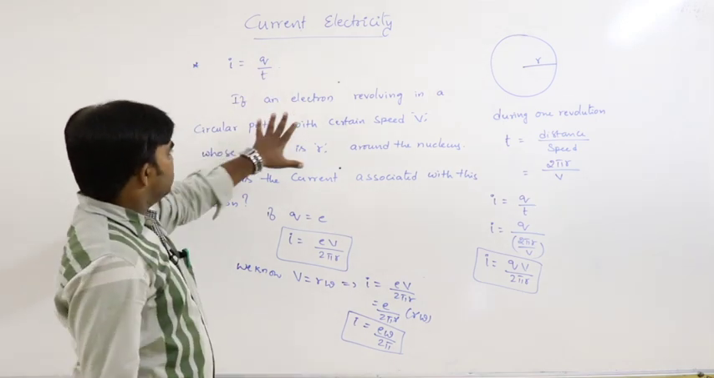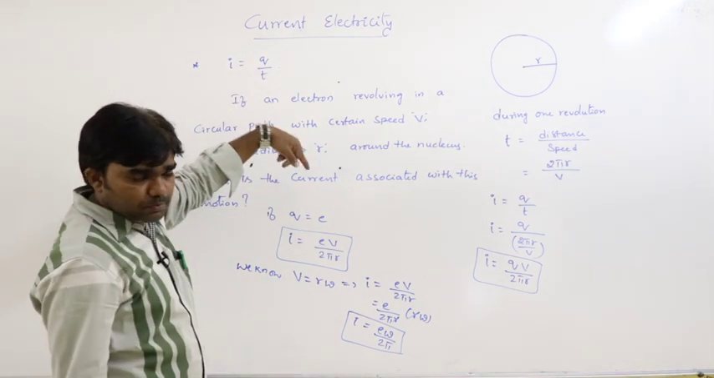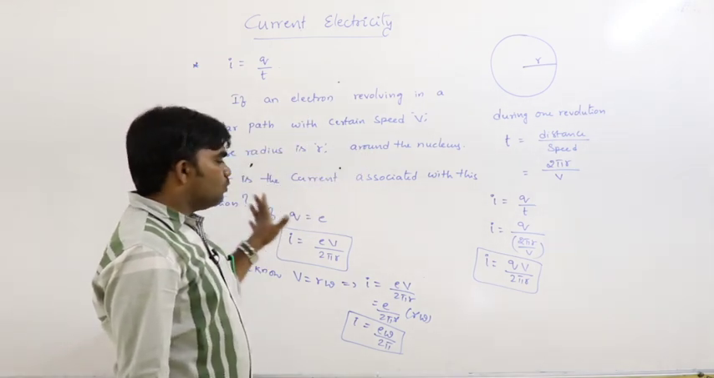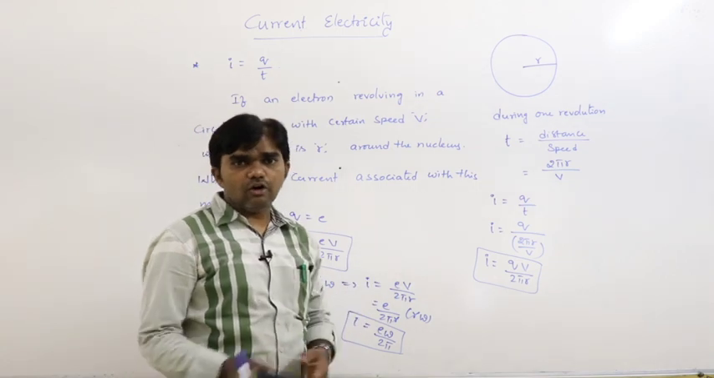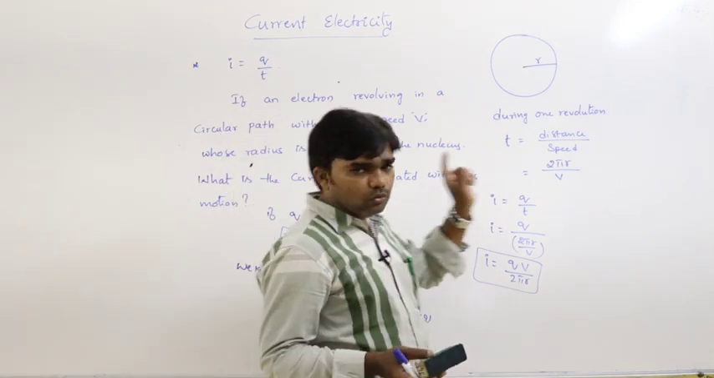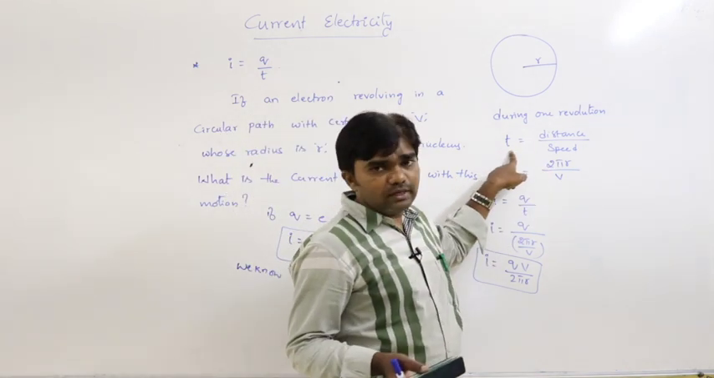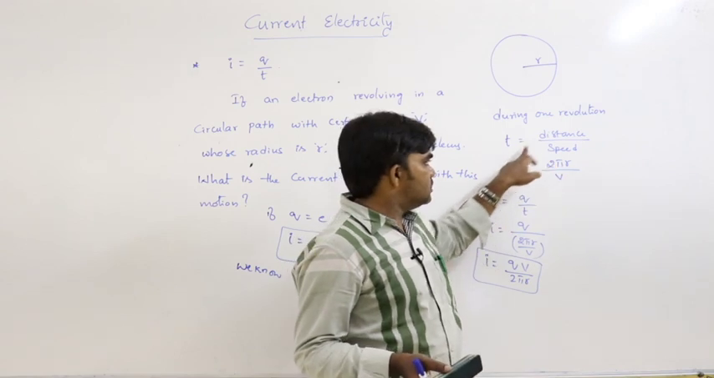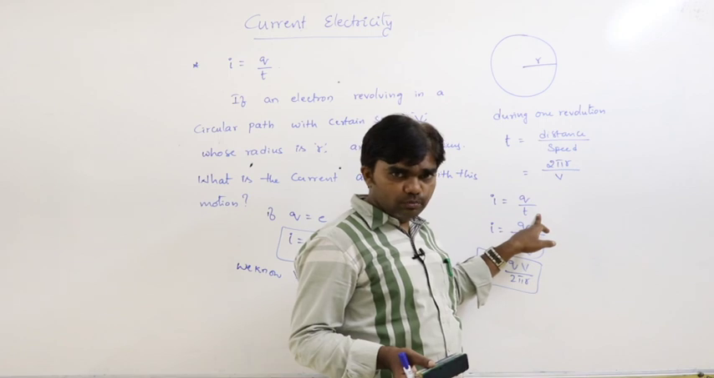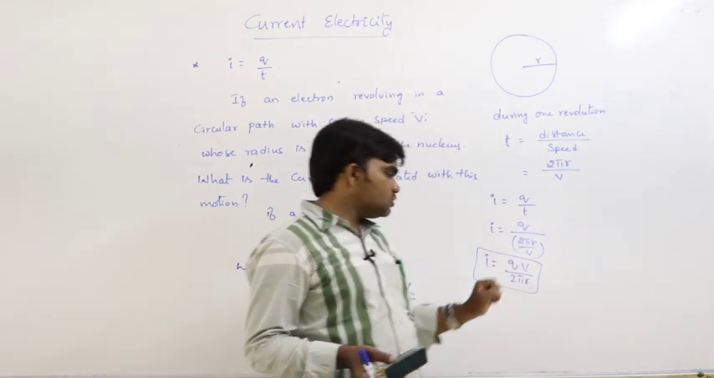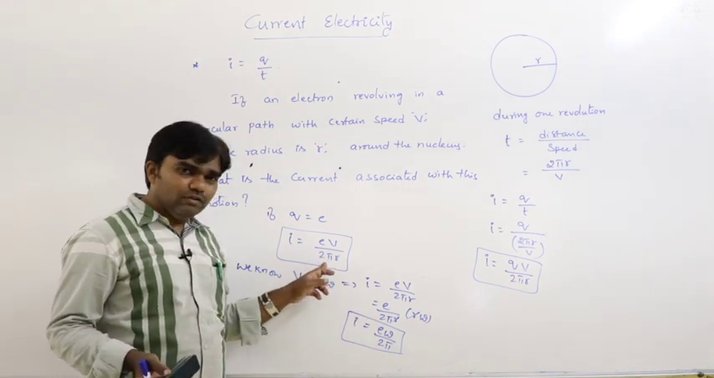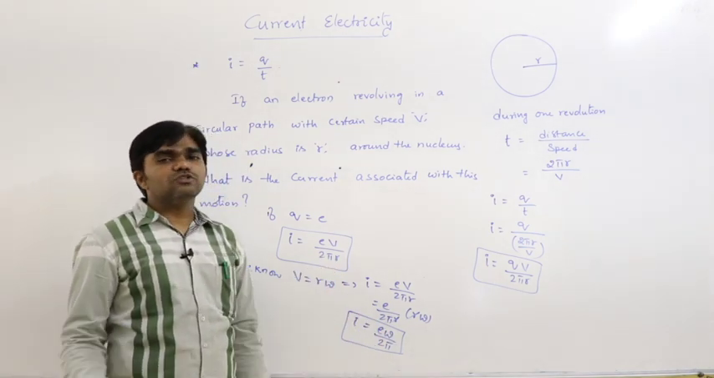So this is one condition, one application. An electron revolving in a circular path with certain speed, whose radius is r, around the nucleus. What is the current associated with that? How much current is produced due to that motion? Here I am considering only one revolution, so that is the time period to complete one revolution. T is equal to distance by speed, 2 pi r by v. I is equal to q by T, so I is equal to qv by 2 pi r. Then we can write I is equal to ev by 2 pi r, or e omega by 2 pi.